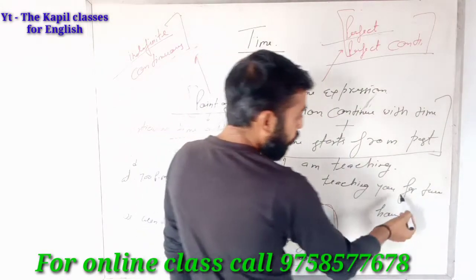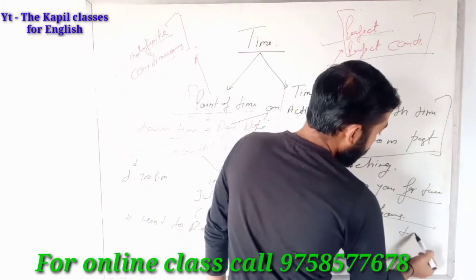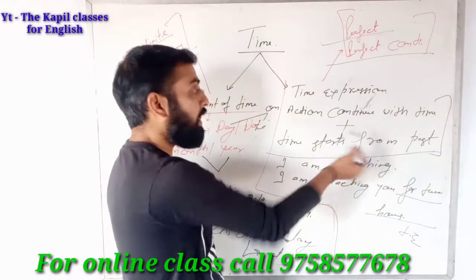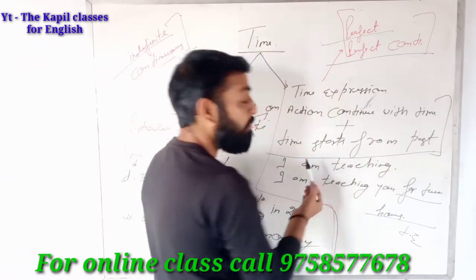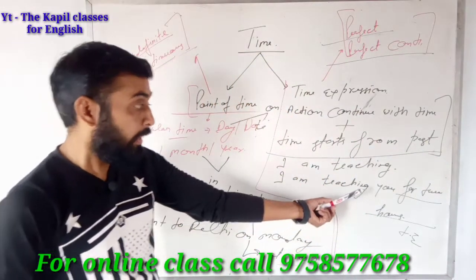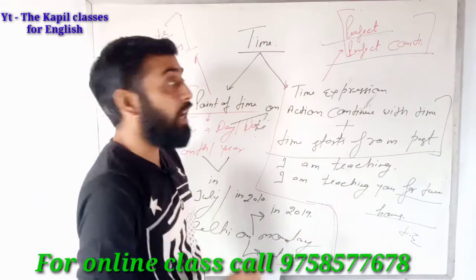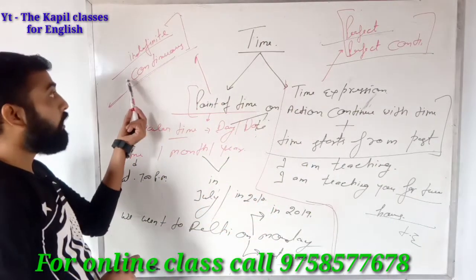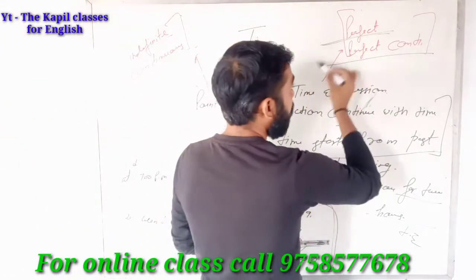So here, "for 2 hours" is a time expression, because you can understand that time starts from far, the action continues with time, and time starts from the past. That is called a time expression. And with a time expression we cannot convert the sentence into continuous.